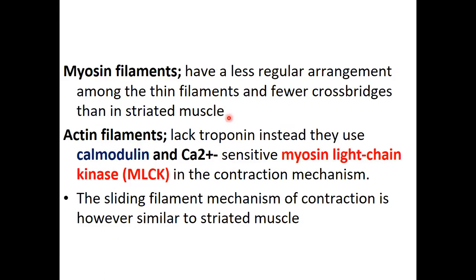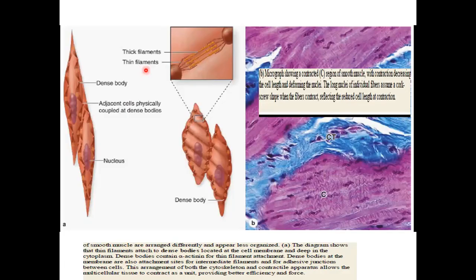All right. So here we're saying the actin filaments lack troponin, so instead they have calmodulin. So when calmodulin acts with calcium, which is produced by the smooth endoplasmic reticulum, that's when actin and myosin attach to one another here. So you're saying they don't have troponin, instead they have calmodulin.